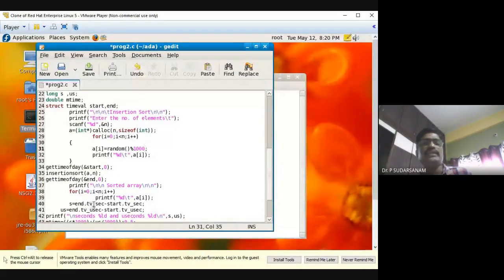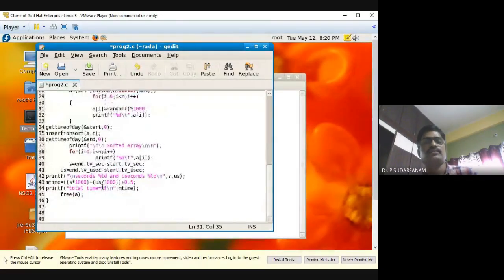So end dot tv underscore sec minus start dot tv underscore sec. Next, us, microseconds, is nothing but end dot tv underscore usec minus start dot tv underscore usec. This is seconds, this is microseconds. That's it. Now printf seconds ld and microseconds ld. So seconds and microseconds both you are displaying here.